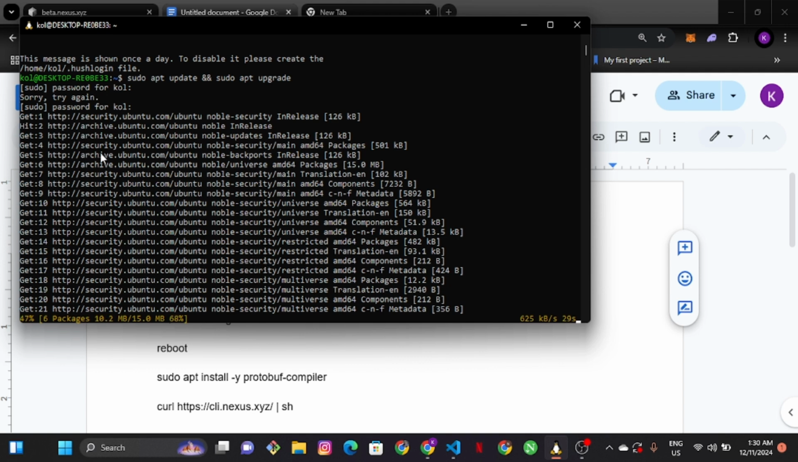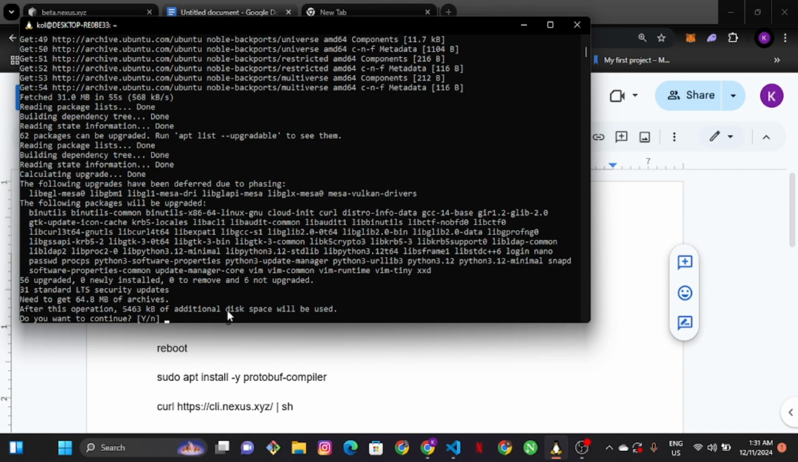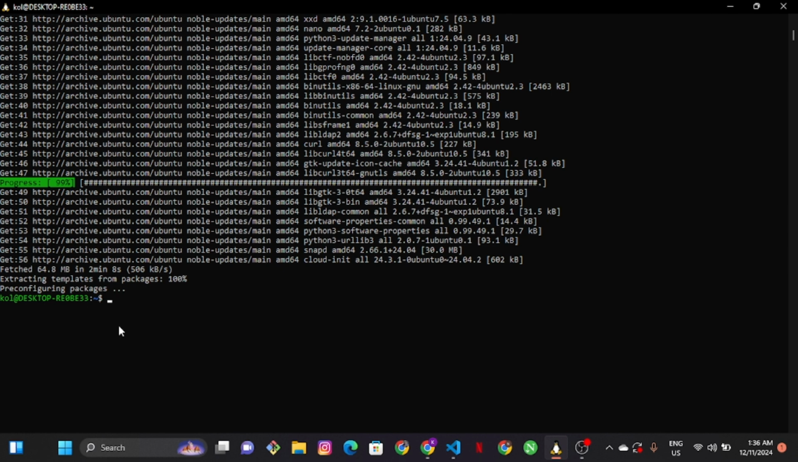So what we are going to do is update all the packages and install a lot of packages as well, so we can be able to run this. We're just going to give it a few minutes so it can complete, and then we'll continue. Okay, so we are just going to type Y right here. Yes. Okay, so all the packages have been installed and updated right here.